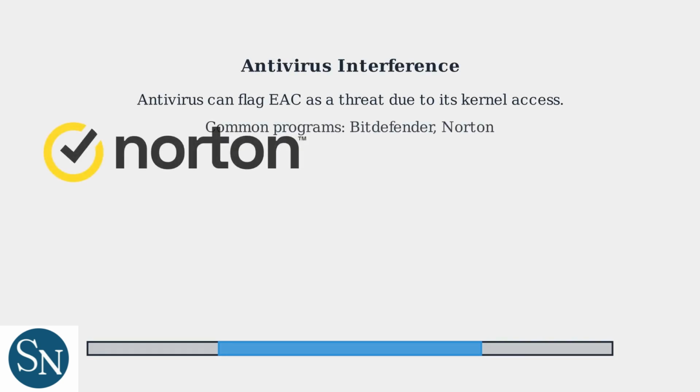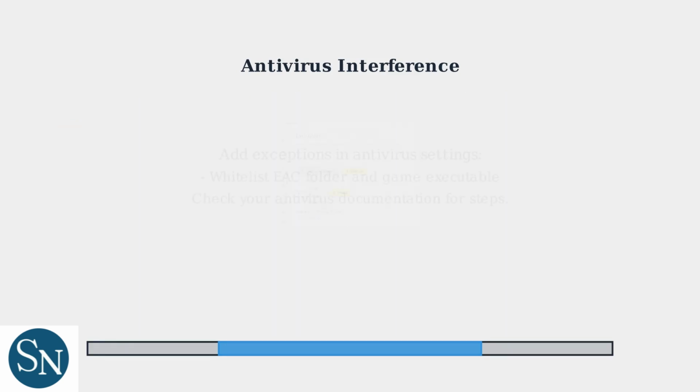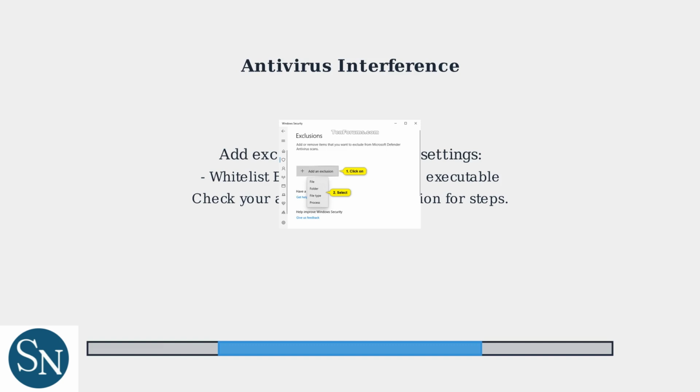Antivirus software sometimes falsely identifies Easy Anti-Cheat components as threats because of EAC's kernel-level access for security checks. Common programs that cause conflicts include Bitdefender and Norton. To fix this, whitelist the EAC folder and your game executable in your antivirus settings.